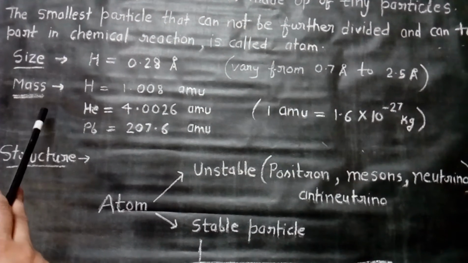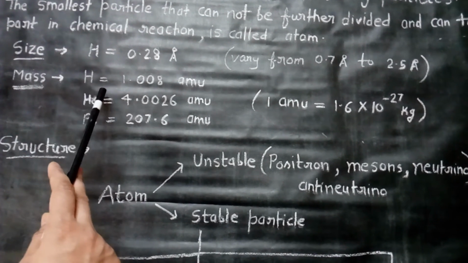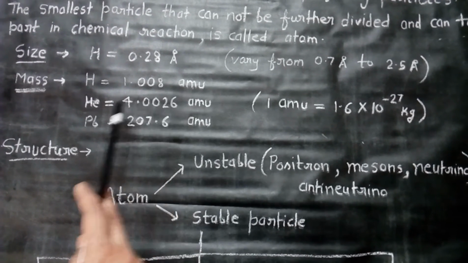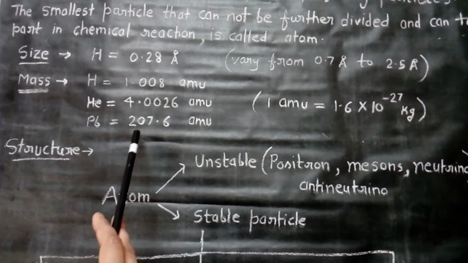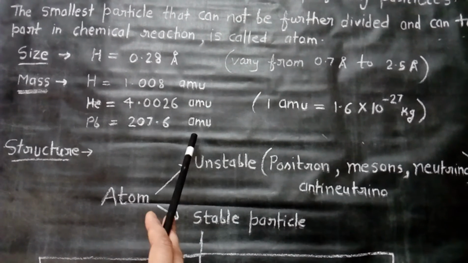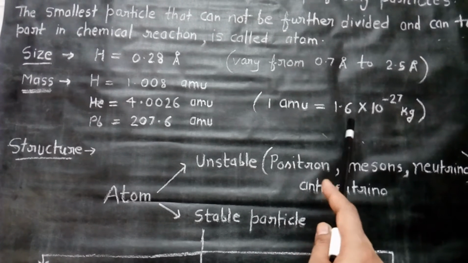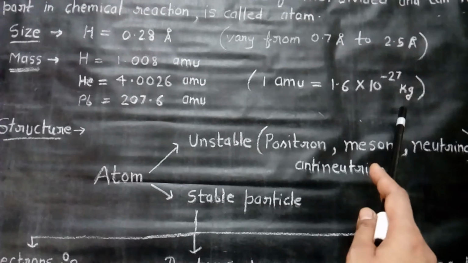Mass. Mass of an atom varies from element to element. Hydrogen has the smallest atom, so its mass is 1.008 AMU. Helium has 4.0026 AMU, while lead has 207.6 AMU. 1 AMU is equal to 1.6 into 10 raised to the power minus 27 kilograms.